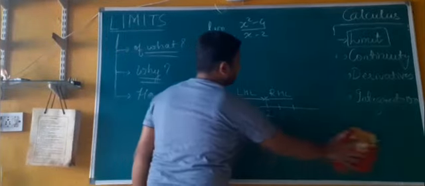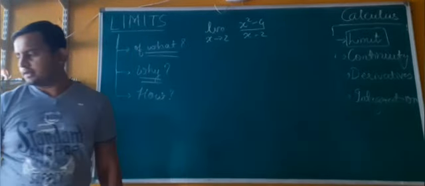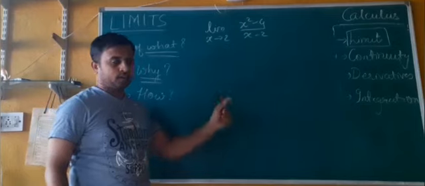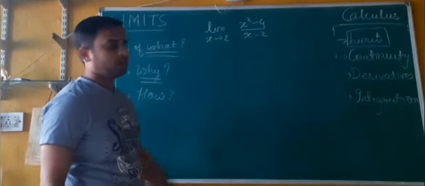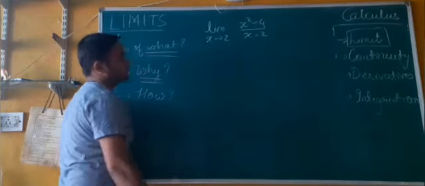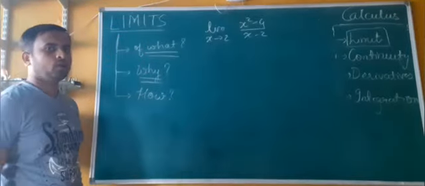Limit deals with such problems wherein we are not getting the exact value at 2 but very very close to the value 2. So let's solve this example with a method called substitution method.